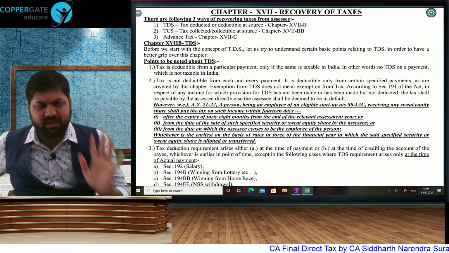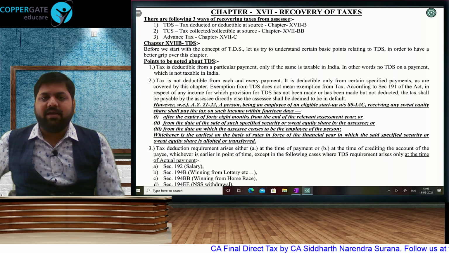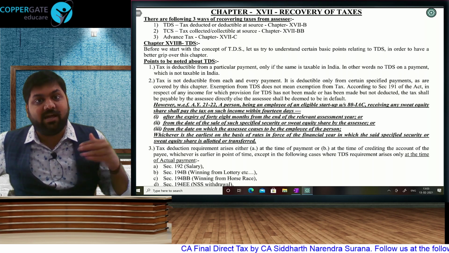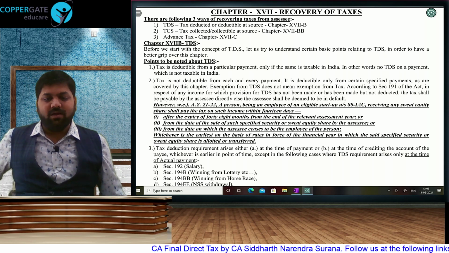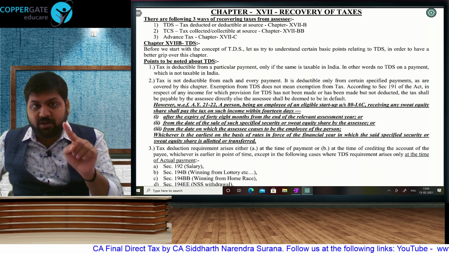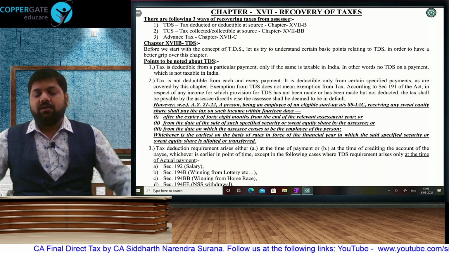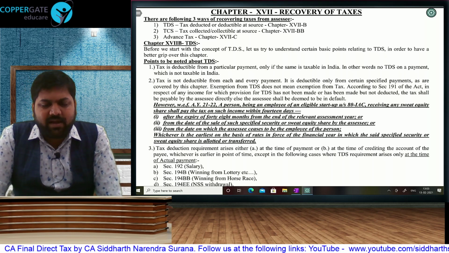If I am paying 1 lakh professional fees to a chartered accountant and I deduct 10,000 TDS in that, my expense will still be 1 lakh, because that other 10,000 I have to pay to the government. And the income of the CA is 1 lakh, because the 10,000 which he got less right now, he is going to get it back. Sir, how? Because he has to pay that much tax less, he will get credit.